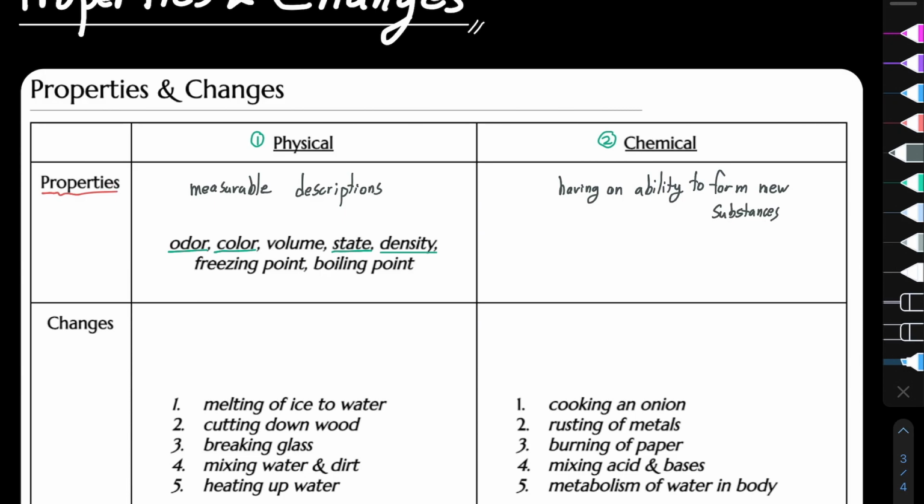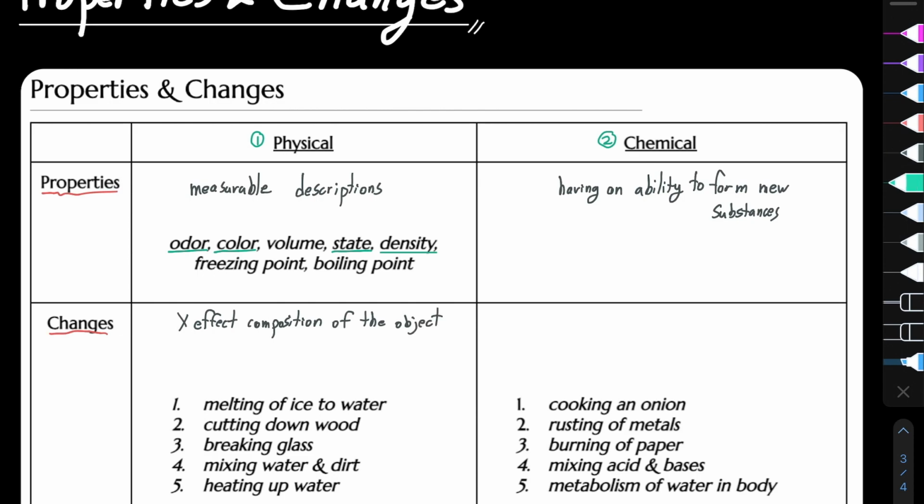So, moving on to changes, and the same as properties, there can be two types of changes in chemistry. First of all, physical changes, and second of all, chemical changes. And physical changes are changes that do not affect the original composition of the object.